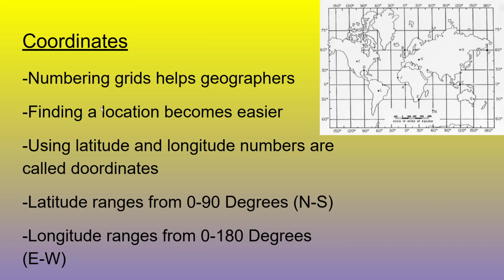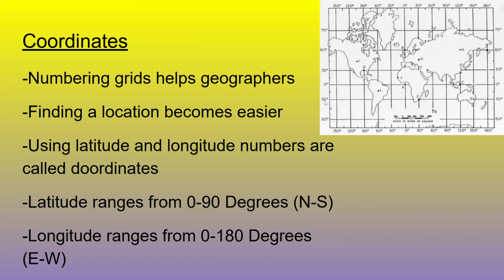Here's another example, a map of the entire world, the entire planet Earth. We're going to use this to apply our knowledge of latitude and longitude. If you're looking at a map of the entire Earth, it's hard to find just a spot, like city B. How would you describe that without latitude and longitude?